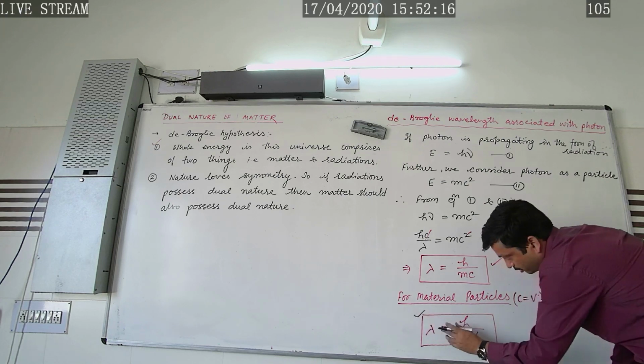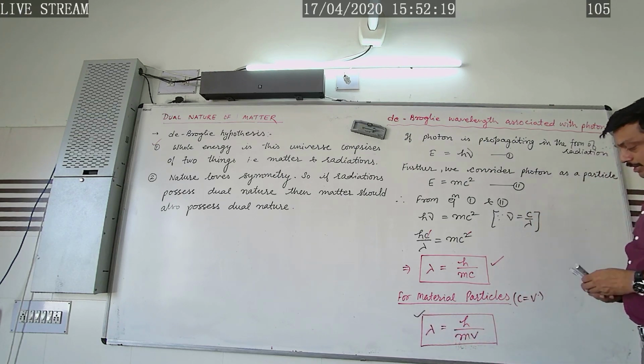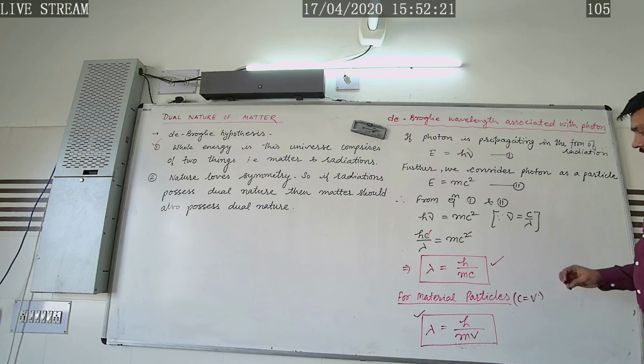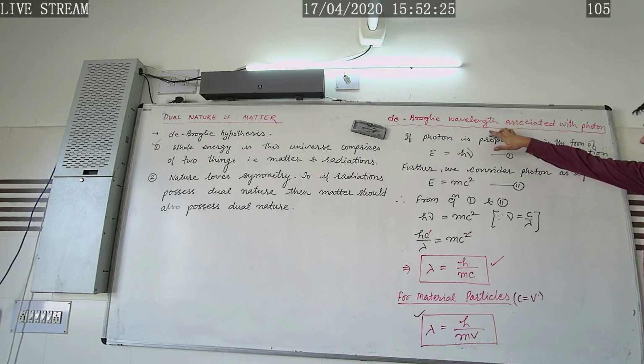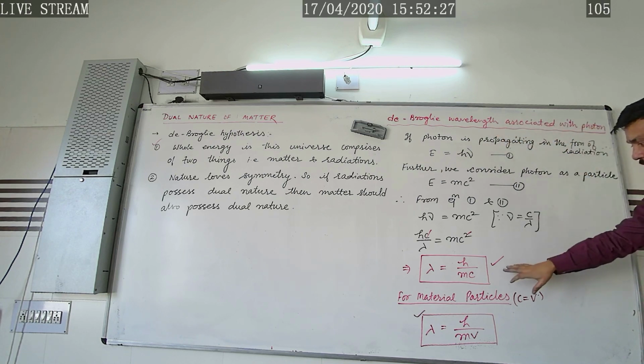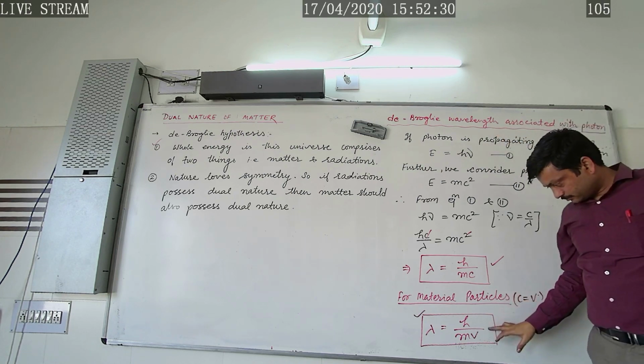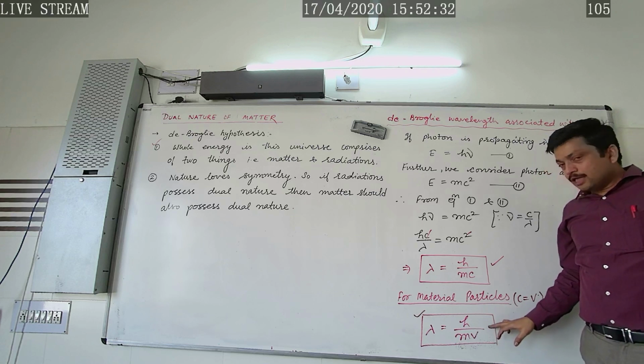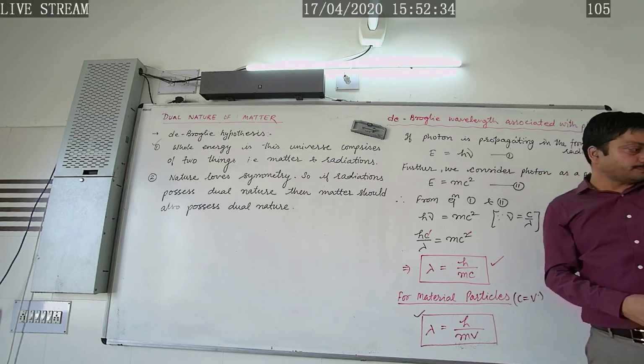So putting this value, we got λ = h/mv. In this way, this was the de Broglie wavelength associated with the photon, and here it is associated with the material particles.